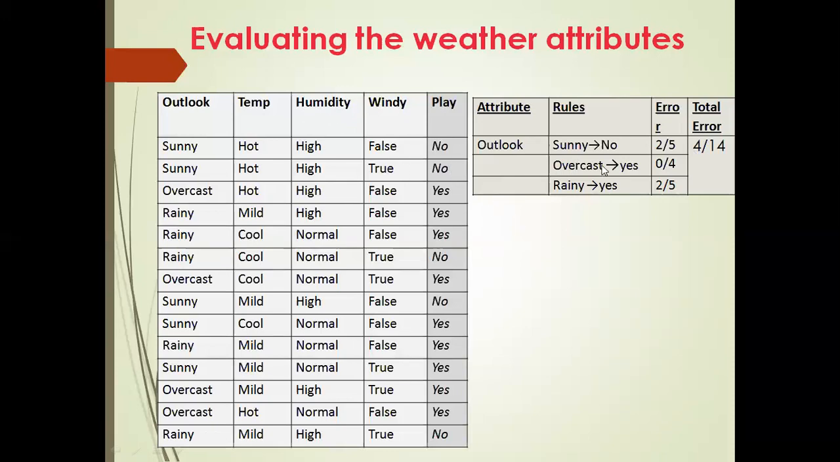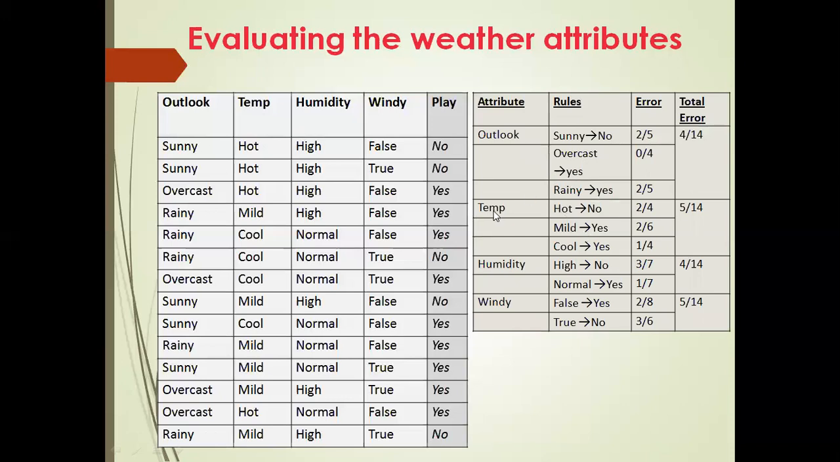So if you do the same operation with respect to all the 3, then we are going to get this. Temperature, here we have again hot, mild, cool, isn't it? Then humidity, the attributes are high, normal. For windy, false, true. Same as what we have done with the Outlook attribute, we have done for the remaining 3. We have got the total errors: 5 by 14, 4 by 14, and 5 by 14. Understood?